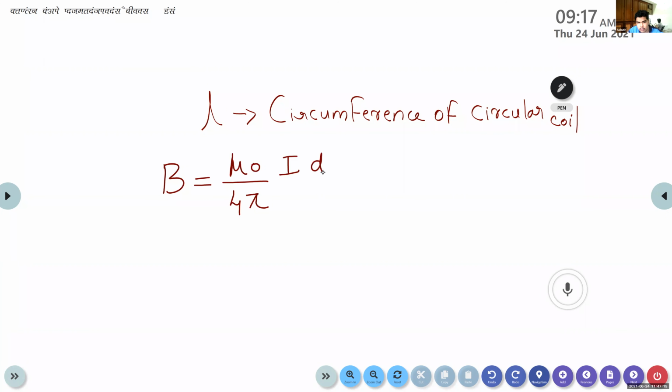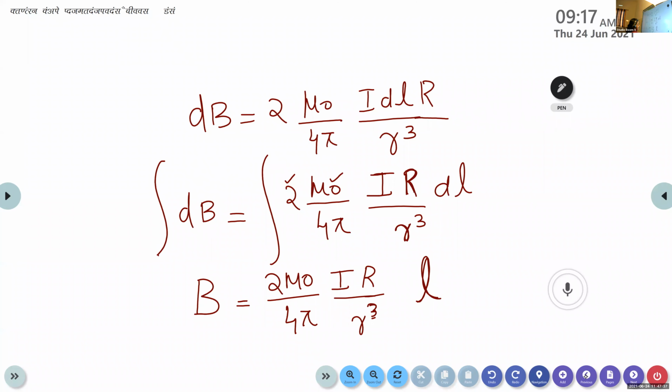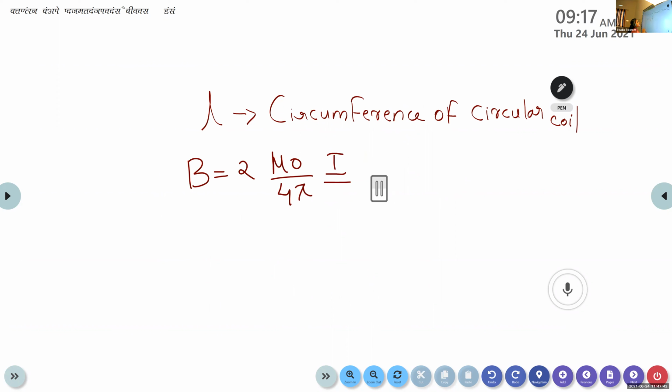Ma'am, it is 2 mu 0. Yes, thank you. So B is equal to 2 into mu 0 by 4 pi, IR divided by R cube. Instead of L, we are substituting the circumference of the half circle, that is pi into capital R.